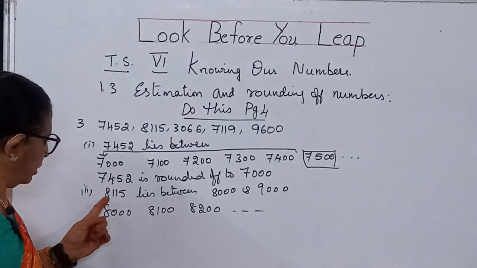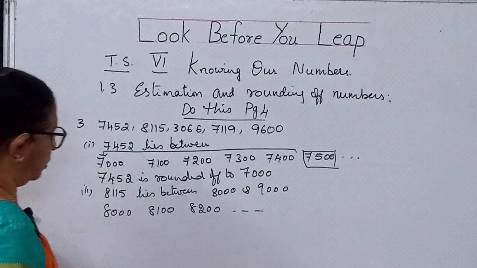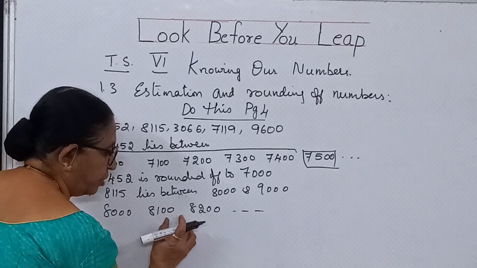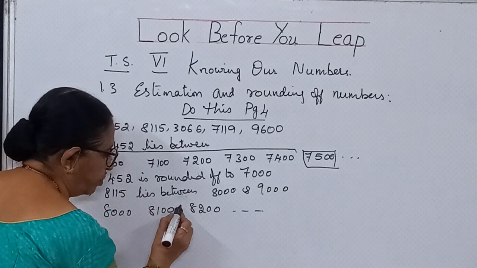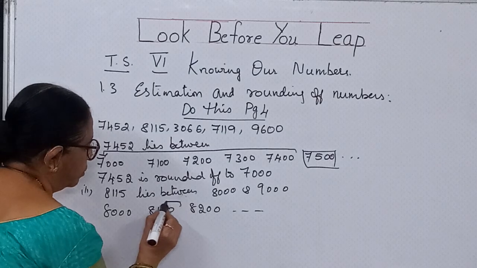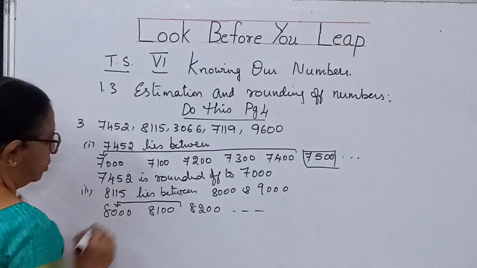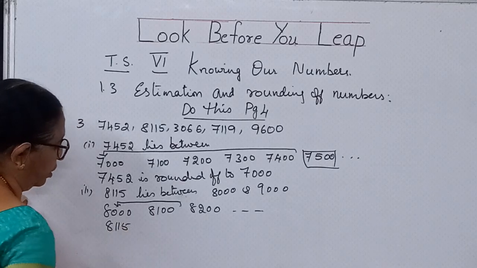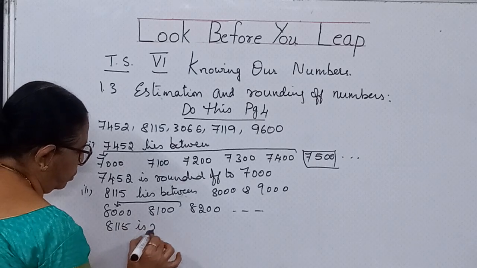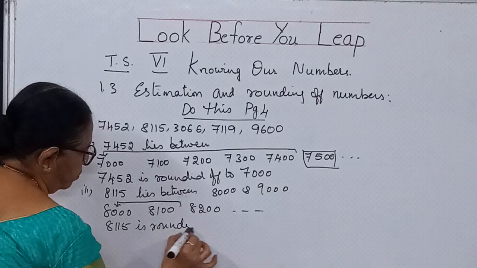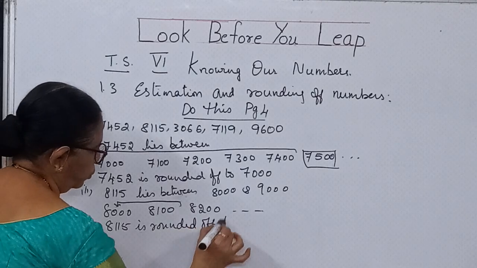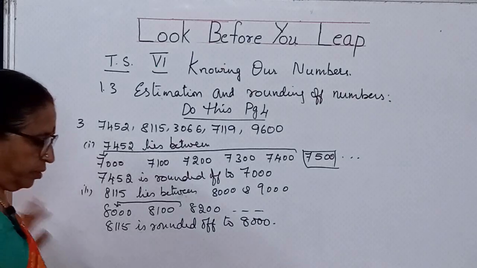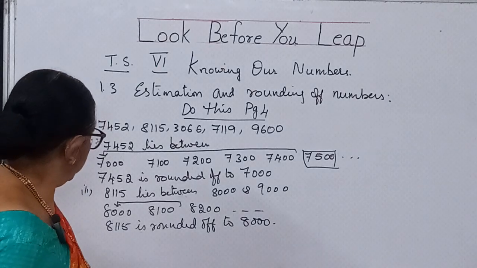Because the one is 8,115. 8,115 will be in between 100, 200. So 115 will be somewhere in between. So it is less than half. It is rounded off to 8,000. 8,115 is rounded off to 8,000. Okay, children.